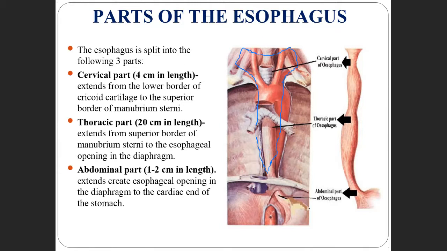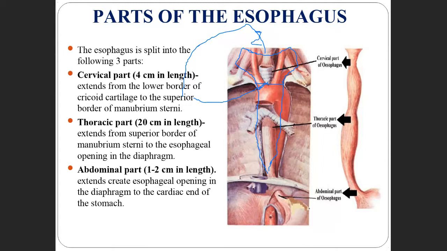This is the superior border of the manubrium sterni. And the thoracic part extends from the superior border of the manubrium sterni to the esophageal opening of the diaphragm.